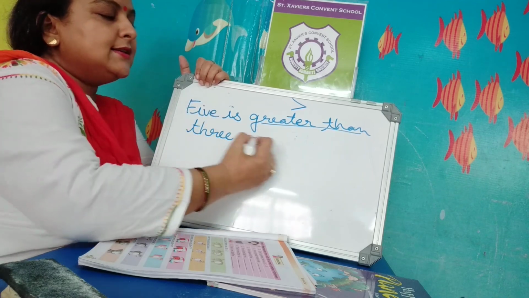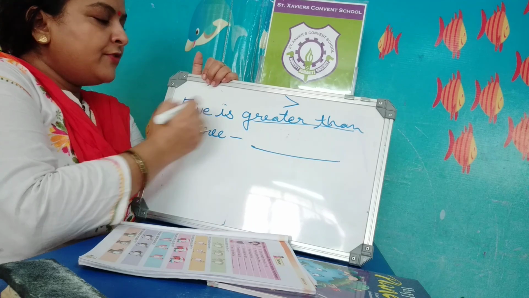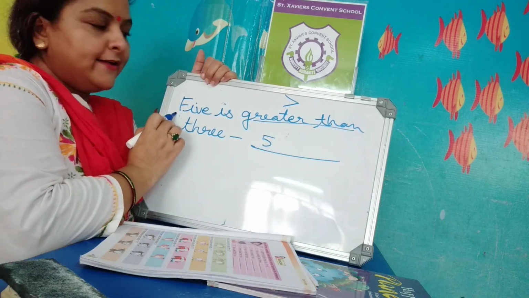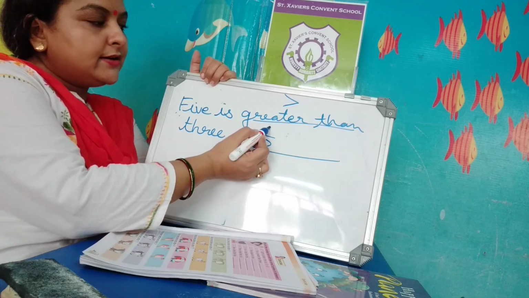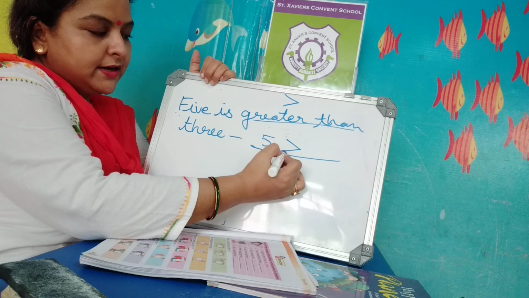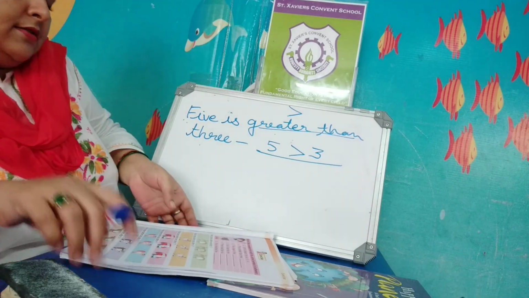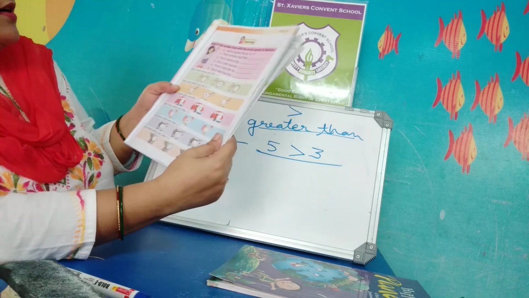How will you write this sentence in the form of numbers? 5, you will read this. This is the number 5. 5 is greater than, you know the symbol of greater than. 5 is greater than 3. You will write like this. So all of these questions you will do in the same manner.